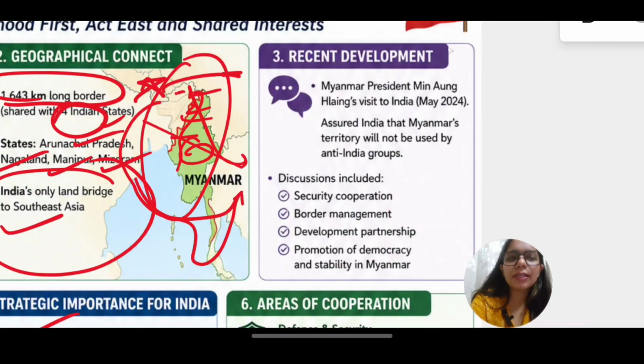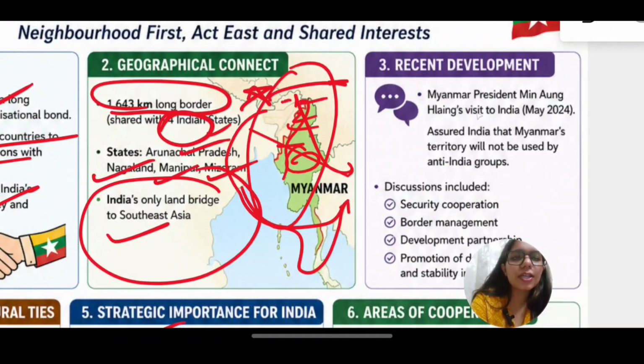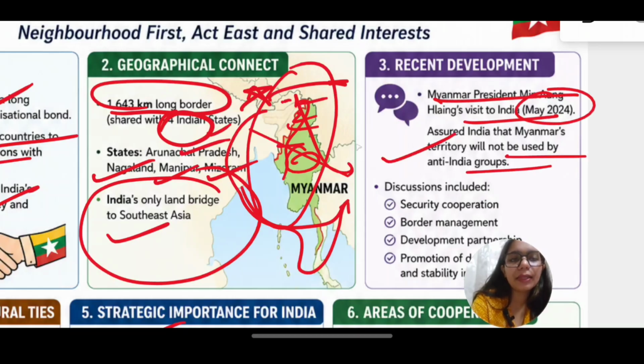Now recent developments. Myanmar President Min Aung's visit to India in May 2024 assured India that Myanmar's territory will not be used by anti-India groups. Now you have to understand that these are formal statements, and not much attention is paid to such formal statements, since we have had insurgency from Myanmar even after that. And in fact, the Indian army is blamed by the insurgent groups that we have taken out their people via airstrikes, to which the Indian army has denied completely, but nevertheless, these things keep happening.